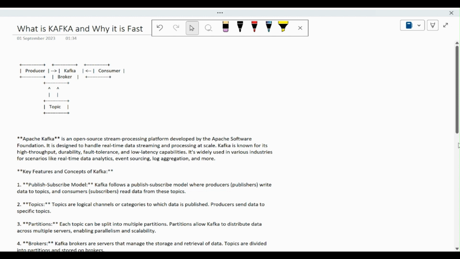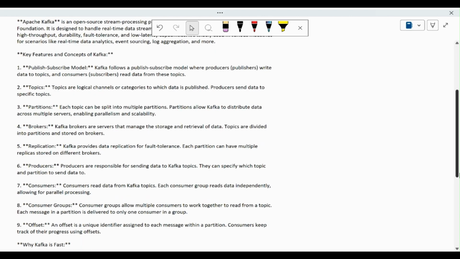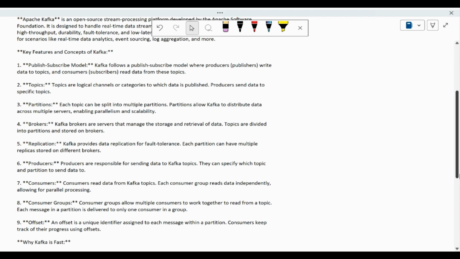After that, we have the broker. The Kafka broker is a server that manages the storage and retrieval of data, and topics are divided into partitions and stored on the brokers. As you have already seen with topics, we have communication between the publisher and subscriber. That is divided into partitions and stored on the broker. That's why the broker is used in Kafka.